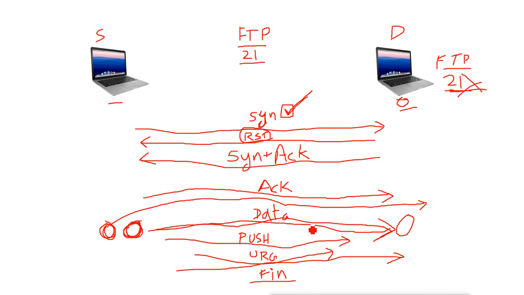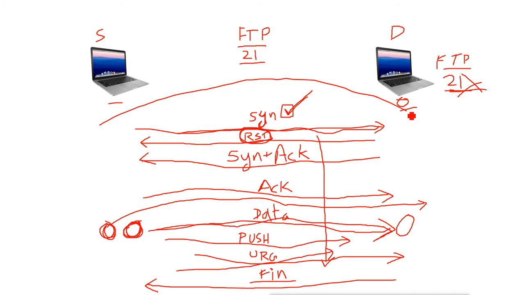Now when the source machine sends the finish flag, the destination machine will send the packet with the reset flag set. Again, the reset flag means this connection is now reset, and if we want to do communication, we have to start from the beginning, from the SYN flag. So this is what TCP does. TCP is a connection oriented protocol. It establishes the connection first before sending the data.